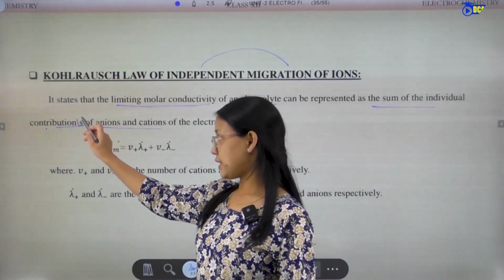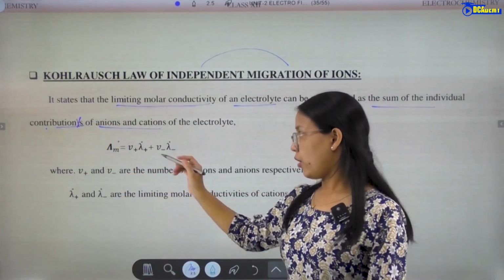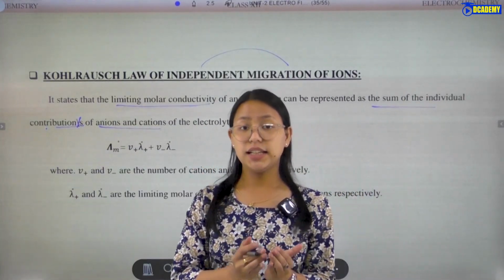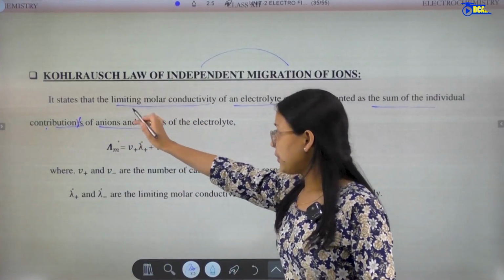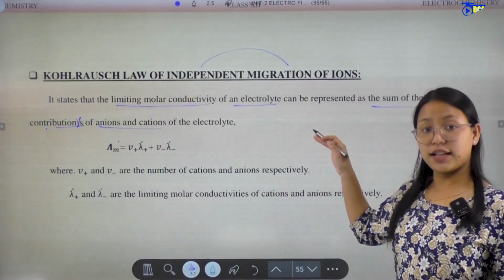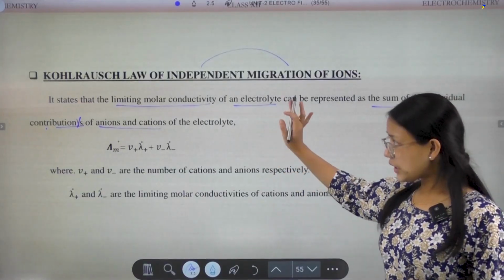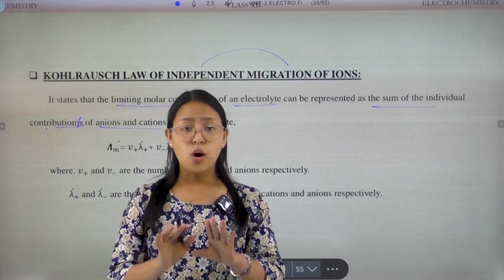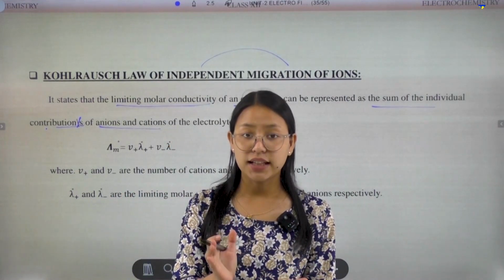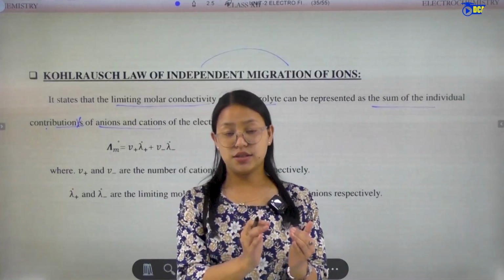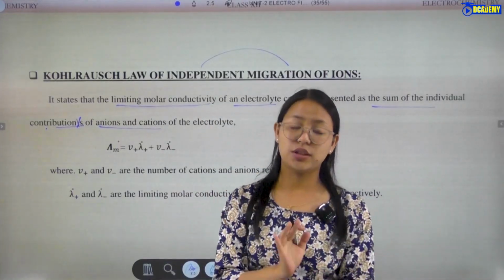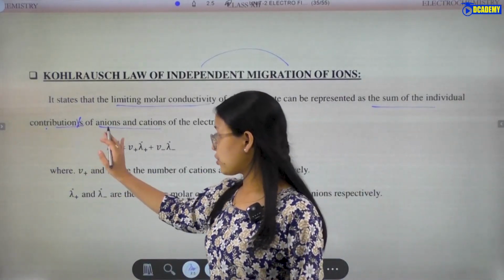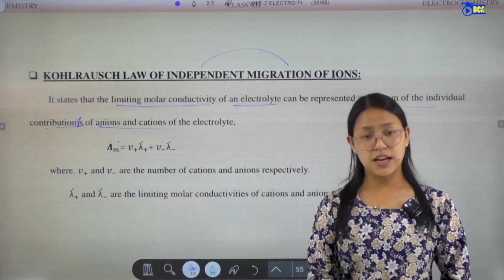The limiting molar conductivity of the whole electrolyte is given by the sum of the ionic contributions. That means the sum of the individual contributions of anions and cations of the electrolyte.